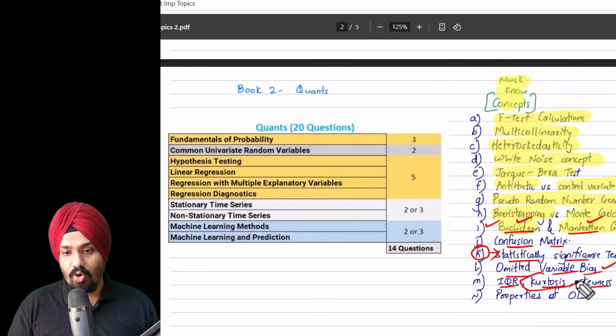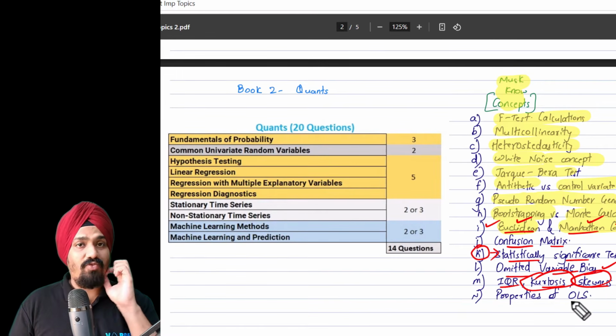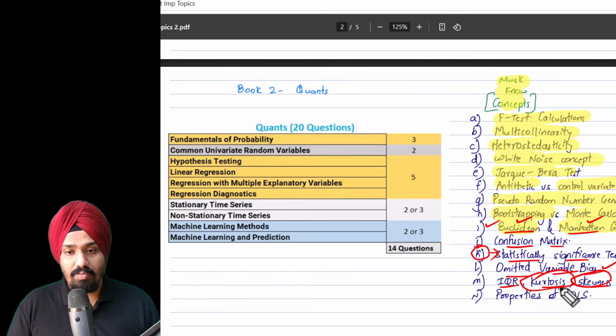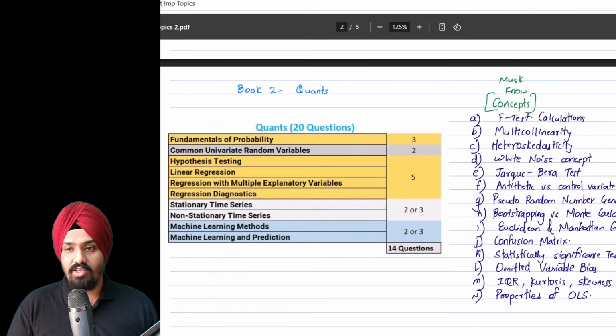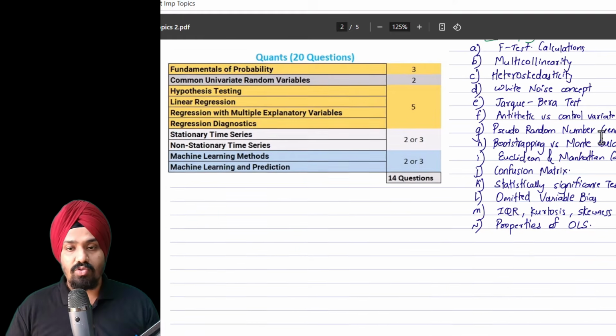For this, you probably need to remember the formula, but it's very simple, right? Not complicated. Properties of ordinary least squares. This is something that you should know.